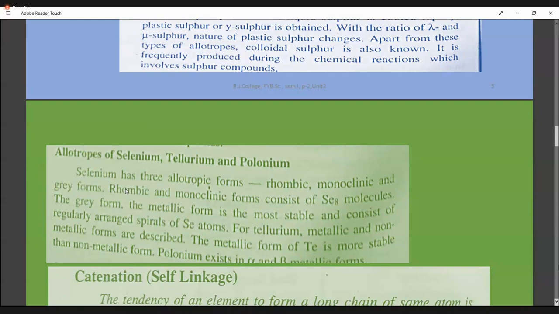Not only carbon exhibits catenation. In group 14, below carbon you have silicon, germanium, tin, and lead also. So silicon also shows some amount of catenation, and below that germanium also shows a little bit of catenation. So carbon is the best out of all. Silicon has a little bit of catenation, and germanium also.